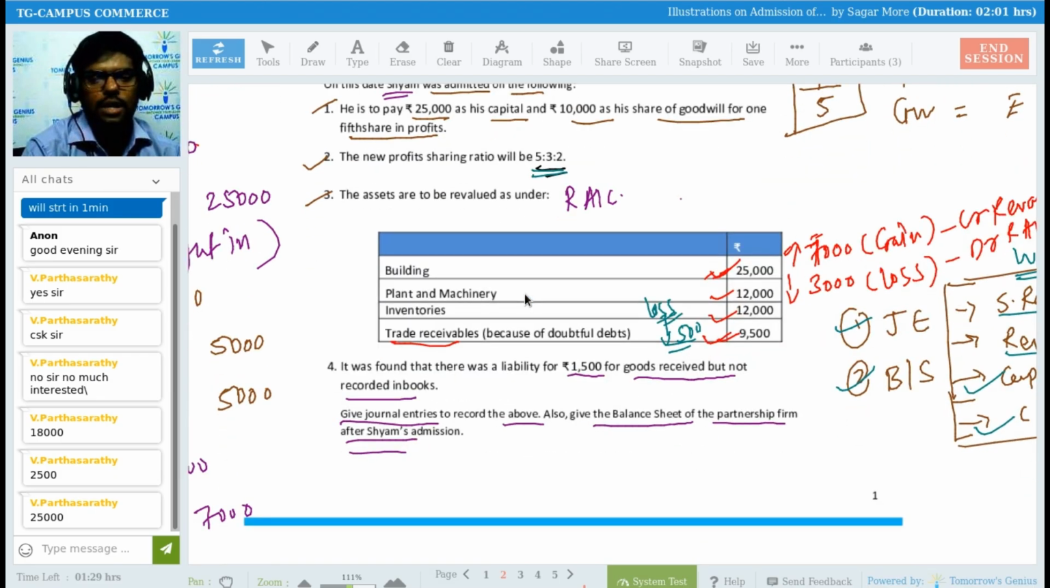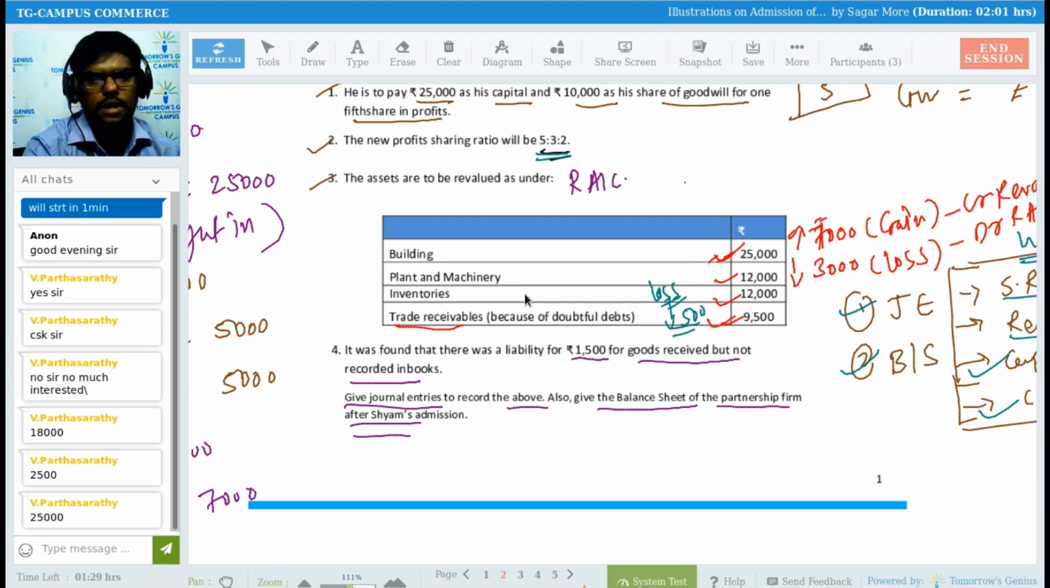It was found that there was a liability of 1,500 for goods received but not recorded in the books. So what does it mean? They are clearly saying you have purchased 1,500 rupees of goods, but you haven't recorded the same in the books of accounts. So 1,500 rupees you have not recorded. That liability of 1,500 rupees we have to record today.